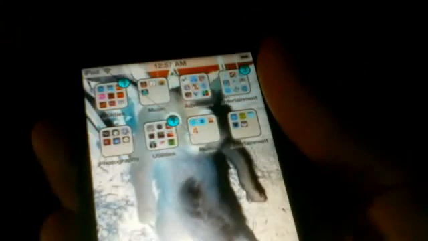Another app I like that they put on here was Find My iPhone. So basically what happens is if you have an iPhone and an iPad, or your husband or wife has an iPhone or iPad, what you can do is click Find My iPhone. If it's dead or turned off, you can still find it. You just log in to your account, and then what it will do